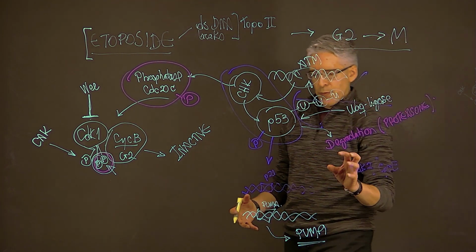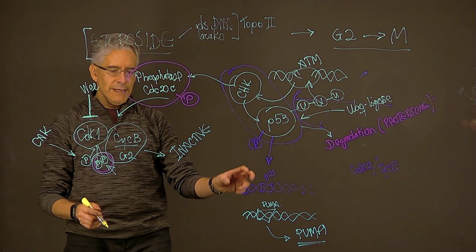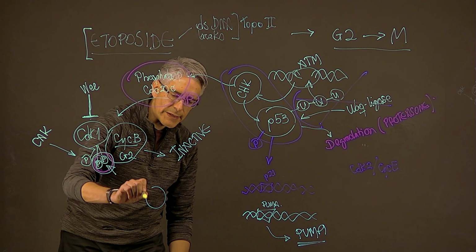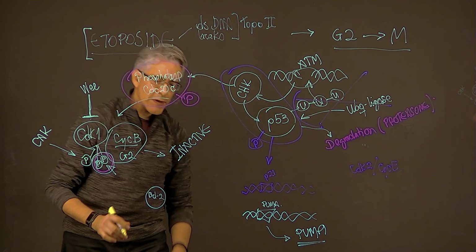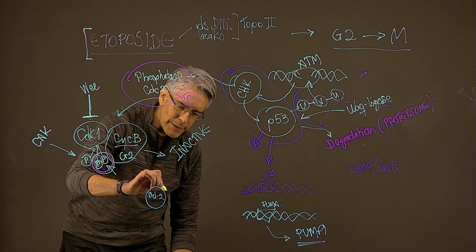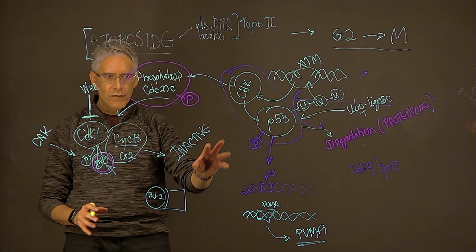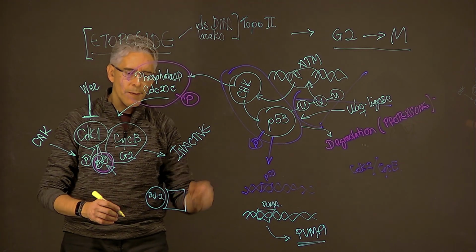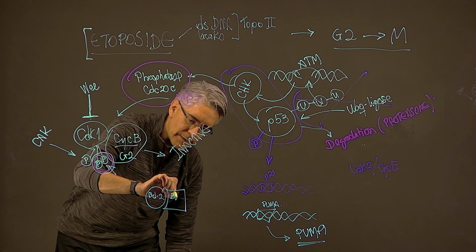And now when PUMA is produced in enough quantities, it'll start interacting with BCL2. And BCL2 is a protein that normally has the ability to interact and inhibit one of those BCL2 family members that are pro-apoptotic, and that is the BAX protein.